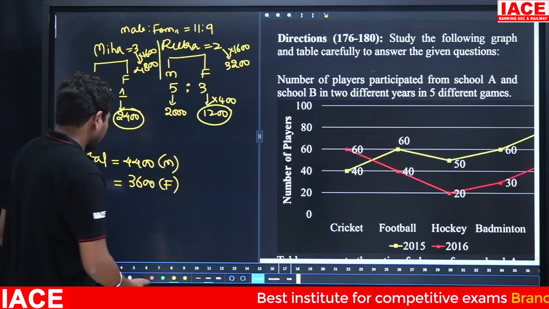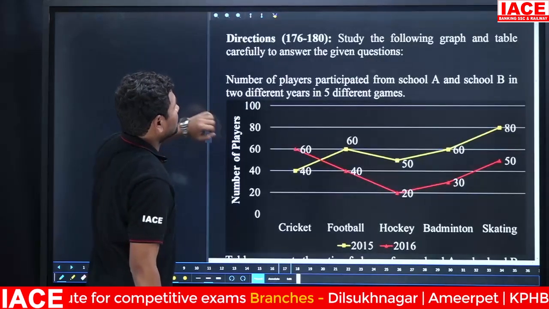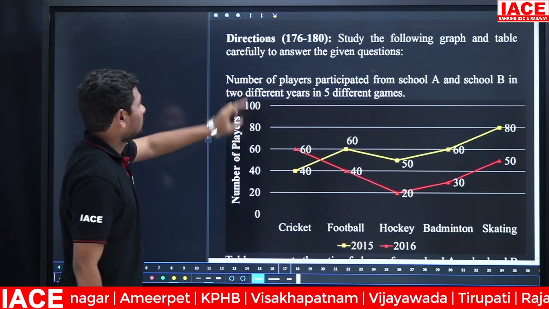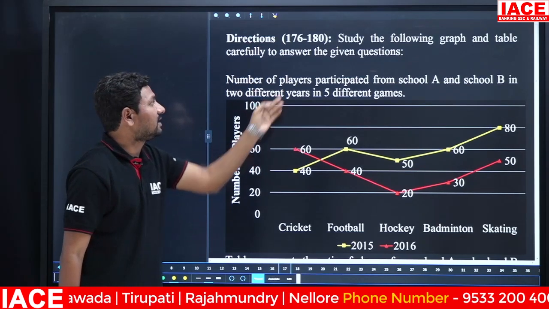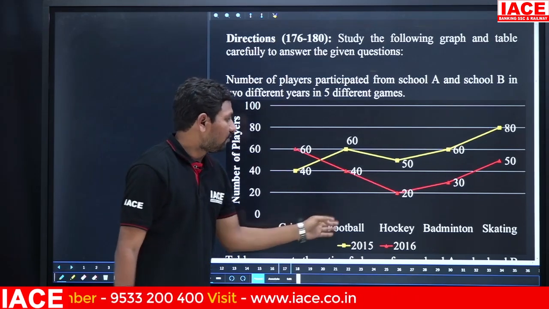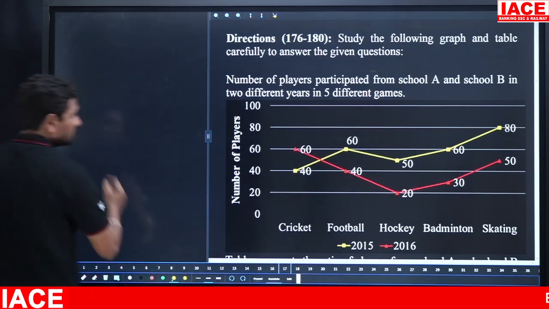Next, we have different data. Based on this, we have to solve the questions. Study the following graph and table carefully and answer the given questions. Number of players participated from school A and school B in 2 different years in 5 different games. The 5 games mentioned are cricket, football, hockey, badminton, skating. We have to note these values.